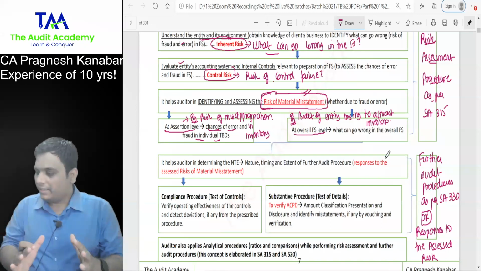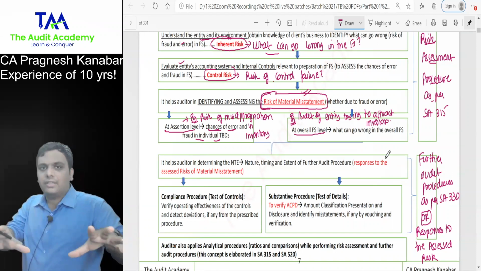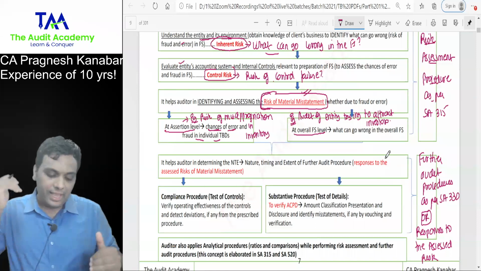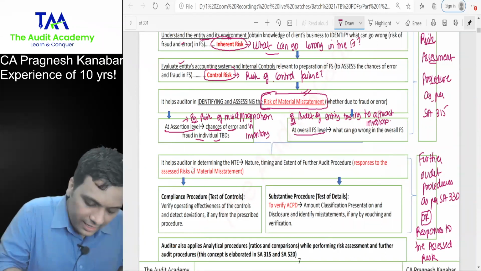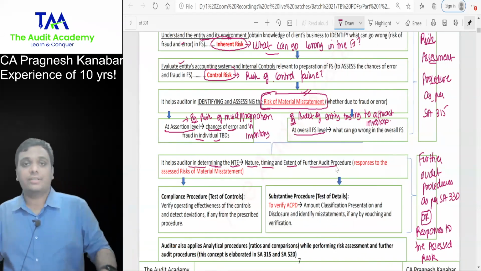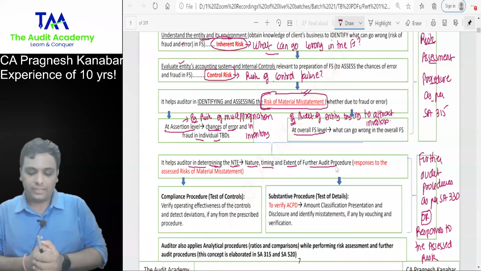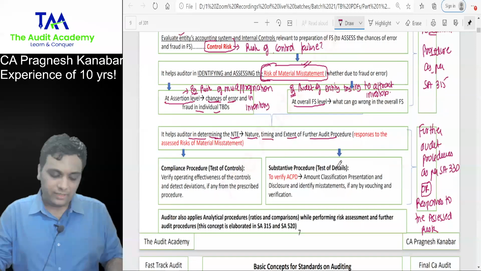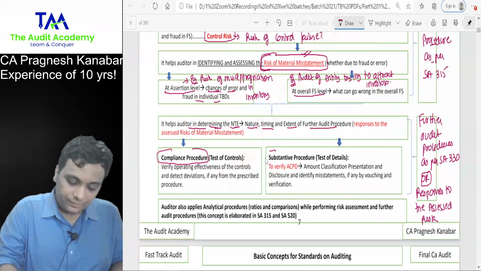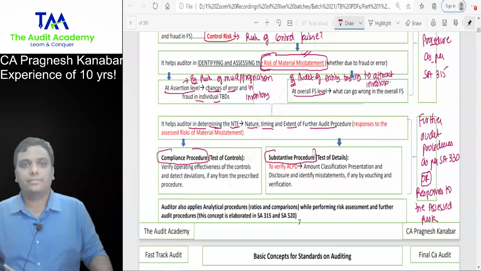So once I am clear with what can go wrong, how much can go wrong at assertion level and at overall FS level, then next point, it helps auditor in determining the NTE, nature, timing and extent of further audit procedures. There is nothing but responses to the assessed risk. Further audit procedures are divided into two parts: compliance procedure and substantive procedure.